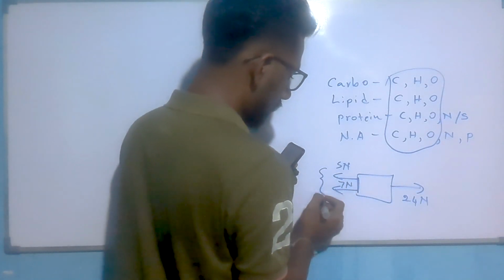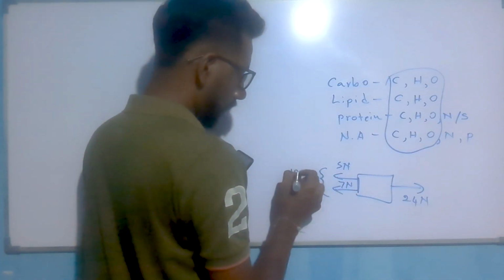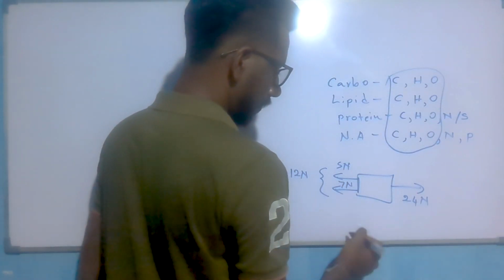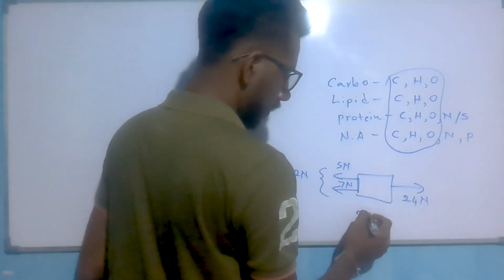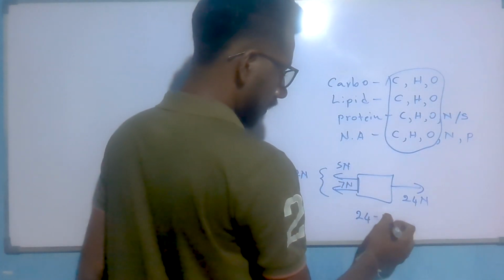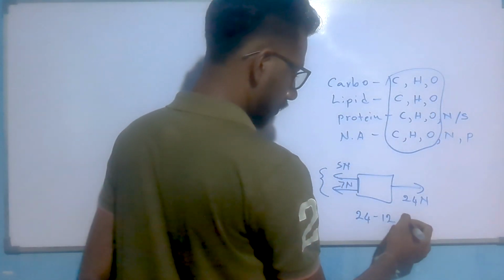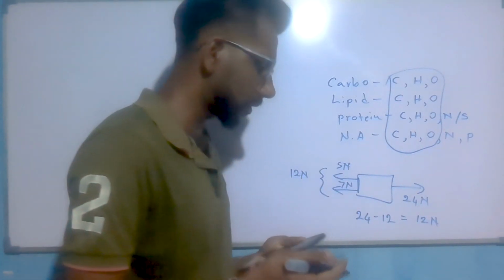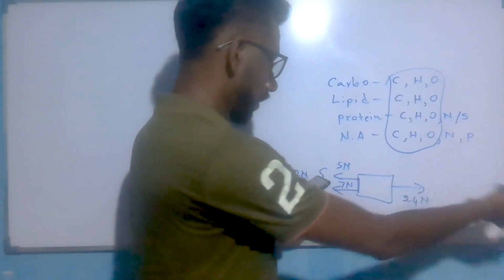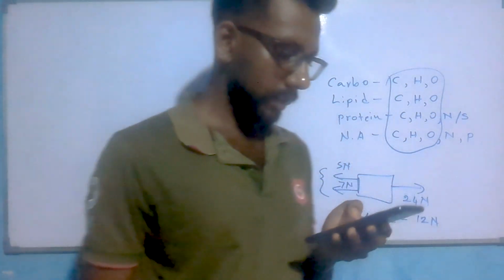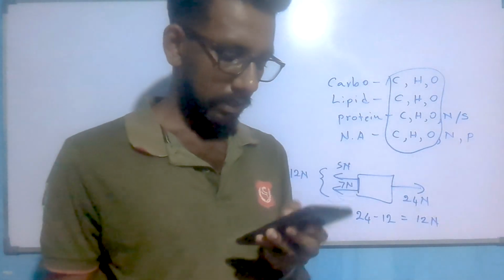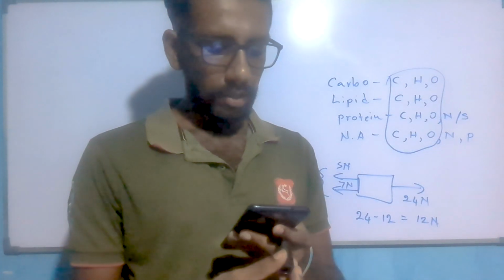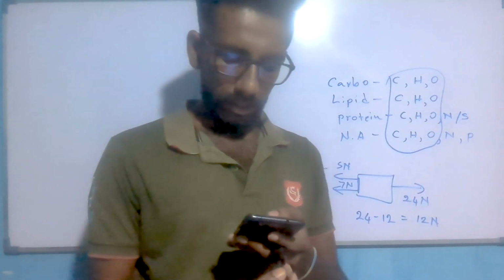Here we get 12 Newton, and here we have 24 Newton. The resultant force is the difference between the large and small value. So the answer is 12 Newton, and the resultant force acts to the right side, or east. They have given 12 Newton to the right. So the answer is the second one.